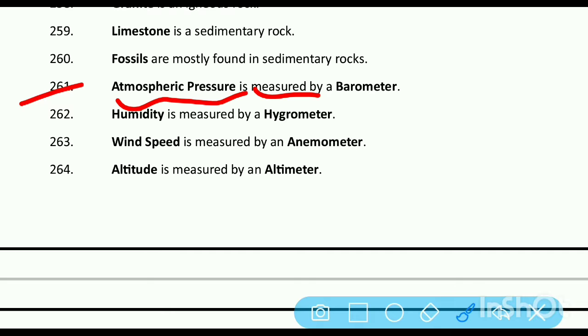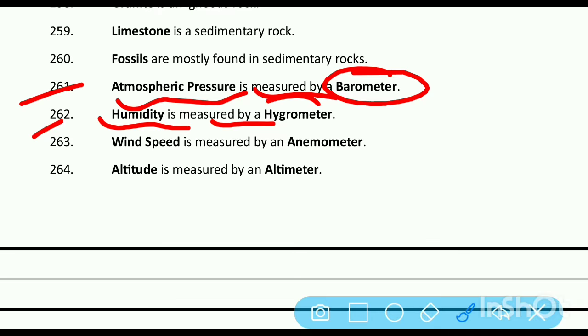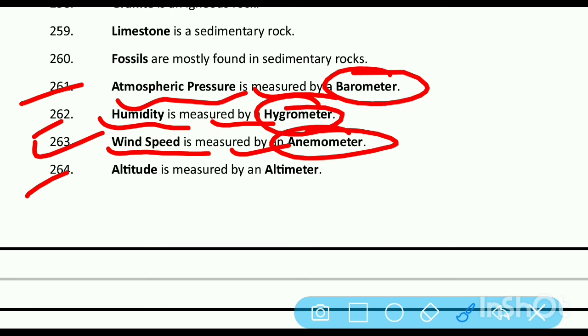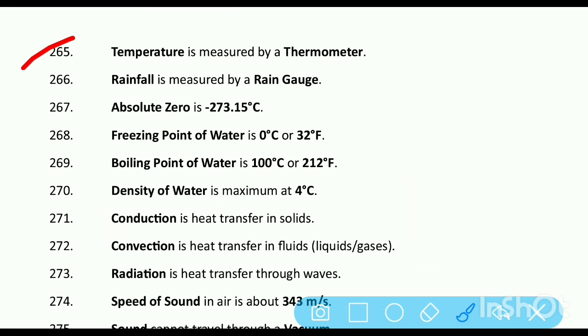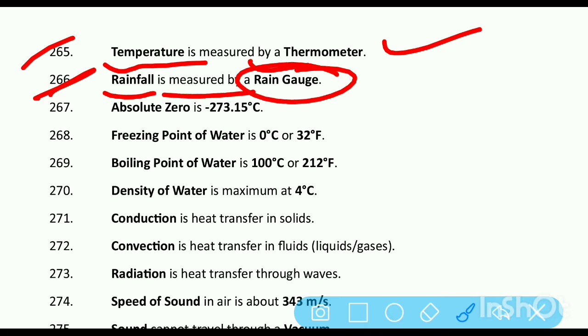Atmospheric pressure is measured by a barometer. Humidity is measured by a hygrometer. Wind speed is measured by an anemometer. Altitude is measured by an altimeter. Temperature is measured by a thermometer. Rainfall is measured by a rain gauge.